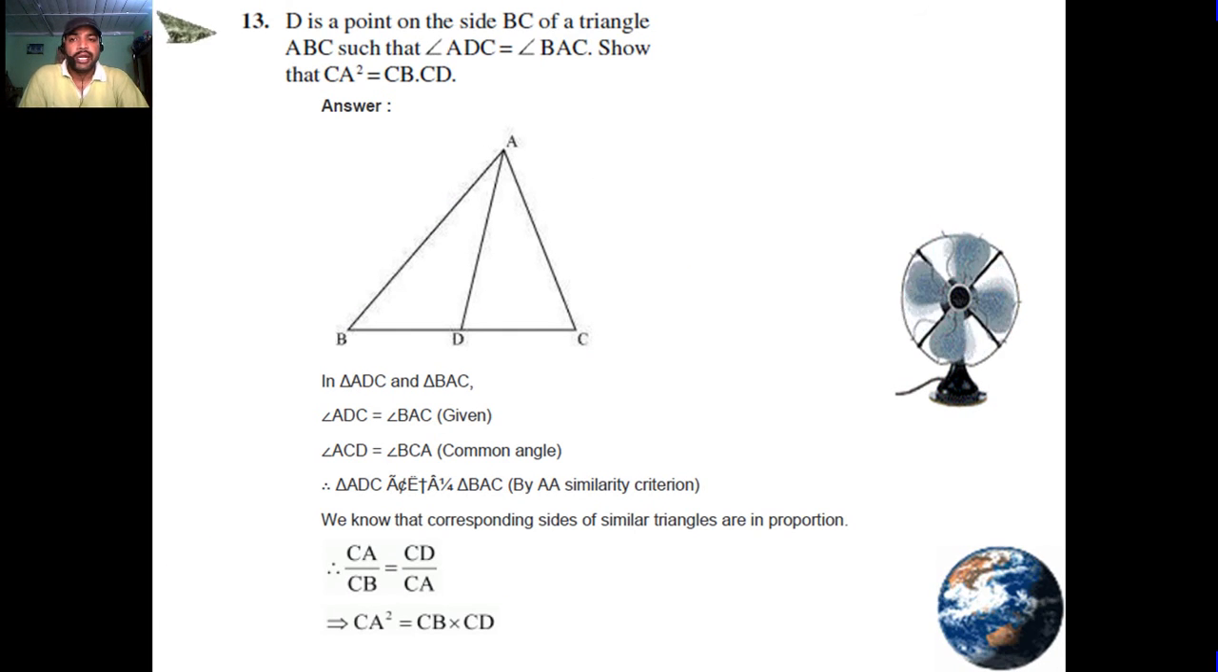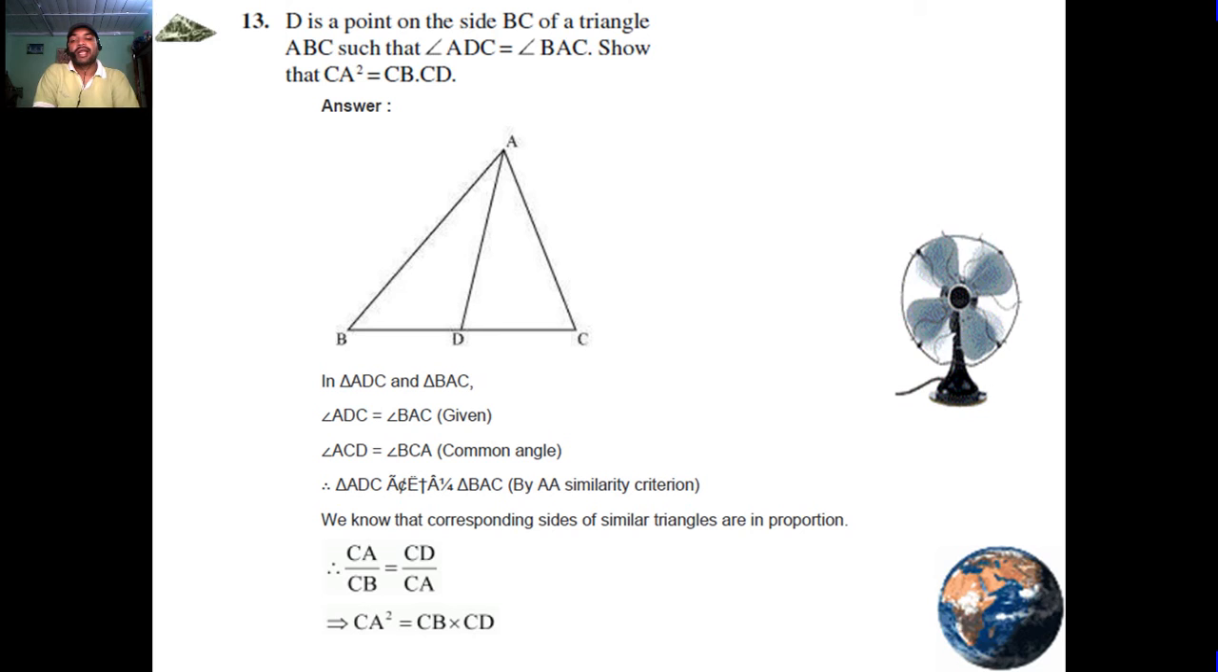Question number 13. D is a point on the side BC of triangle ABC such that angle ADC is equal to angle BAC. Prove that CA square is equal to CB into CD. Answer: in triangles ADC and BAC, angle ADC is equal to angle BAC, given. Angle ACD is equal to angle BCA, common angle. Triangle ADC is similar to triangle BAC by the AA similarity criterion. We know that the corresponding sides of similar triangles are proportional. CA upon CB is equal to CD upon CA.